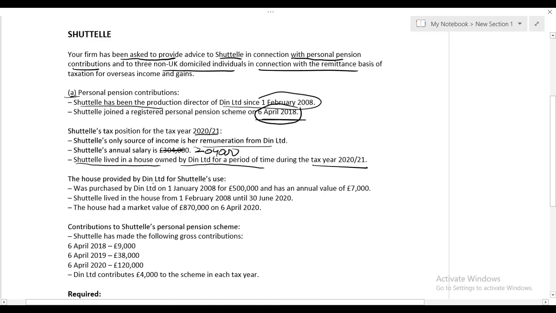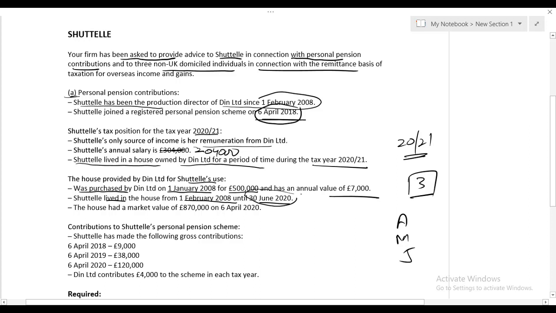The house provided by Dean Limited for Shuttle's use was purchased by Dean Limited on 1st January 2008 for 500,000, which means it is an expensive accommodation. It has an annual value of 7,000. Annual value 7,000 means that is the market value of the rent. Shuttle lived in the house from 1st Feb 2008 till 30th June 2020. A very, very important point. First thing, in the tax year 2021, she lived only for 3 months: the months of April, May and June. Look at this, until 30th June 2020.